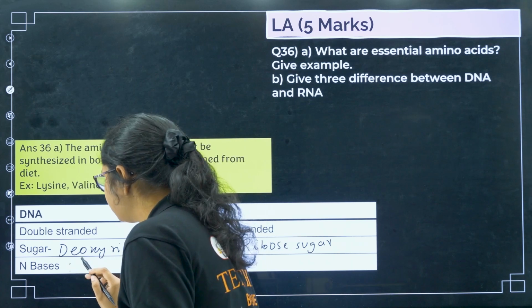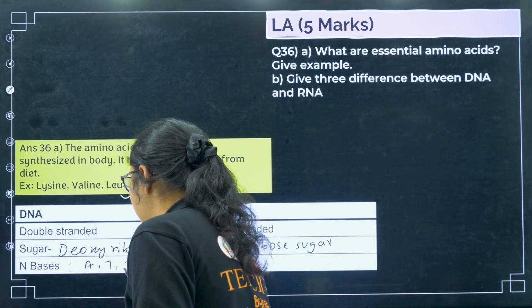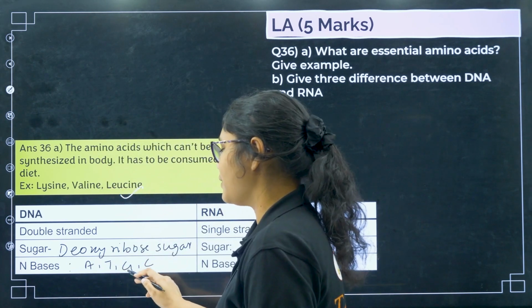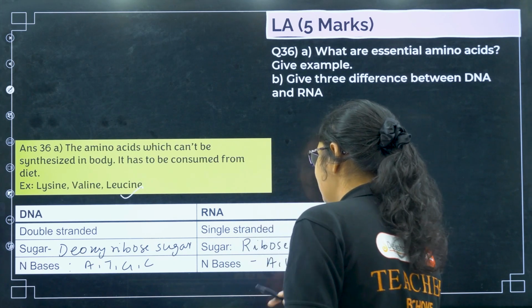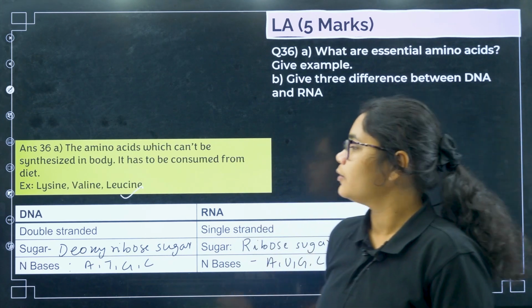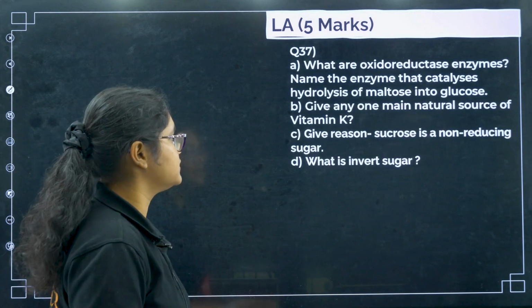Here what are the bases we have? A, T, G and C, adenine, thymine, guanine and cytosine. Here we have A, U, G and C. Clear? Okay, next we will see question number 37.